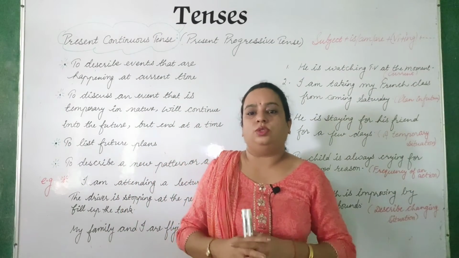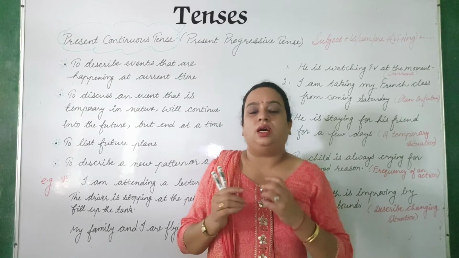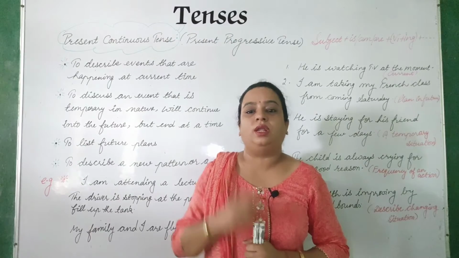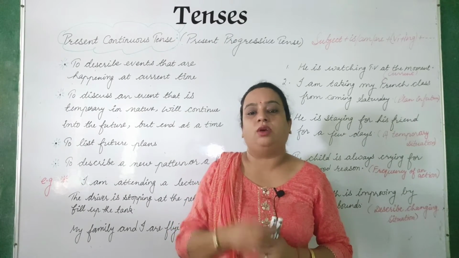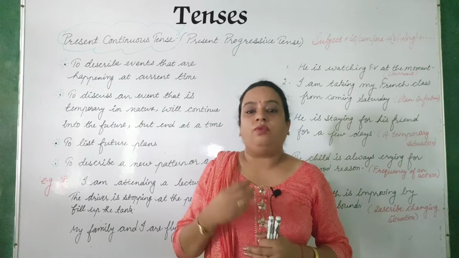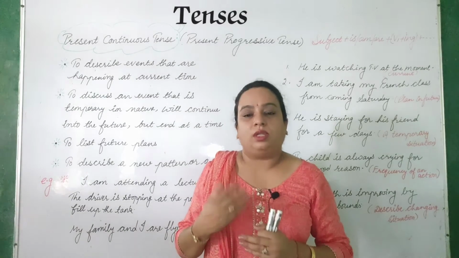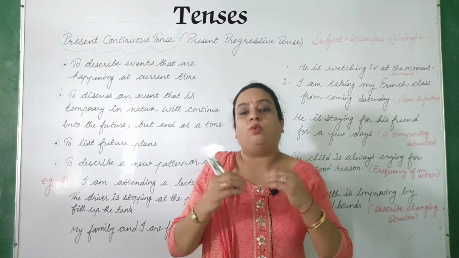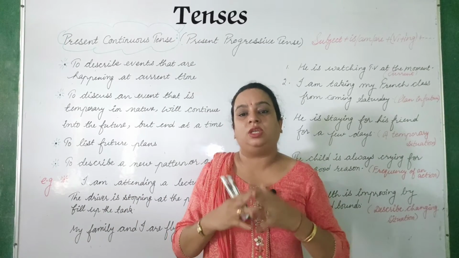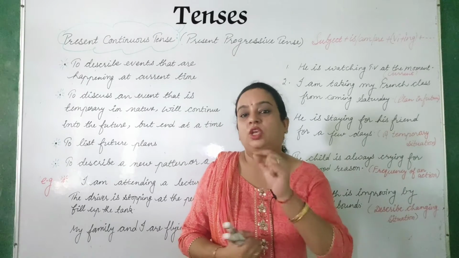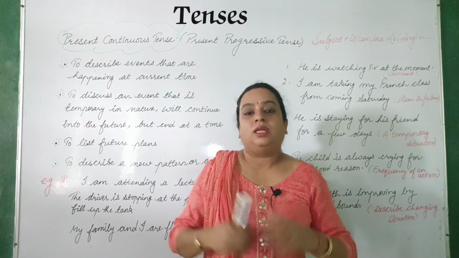So as I told you, this is actually a tense where we will use this tense when something is going on, still continuing, okay, and the result of that thing we are doing will be in the near future. Suppose what I am doing now, I am teaching you, right? And what will be the outcome of that teaching? That you will learn the tenses, right?